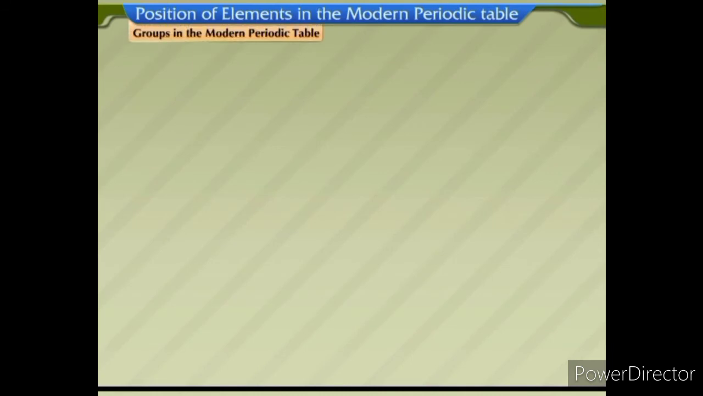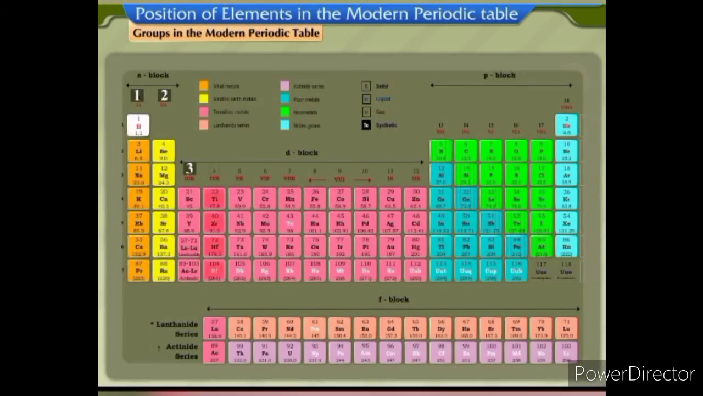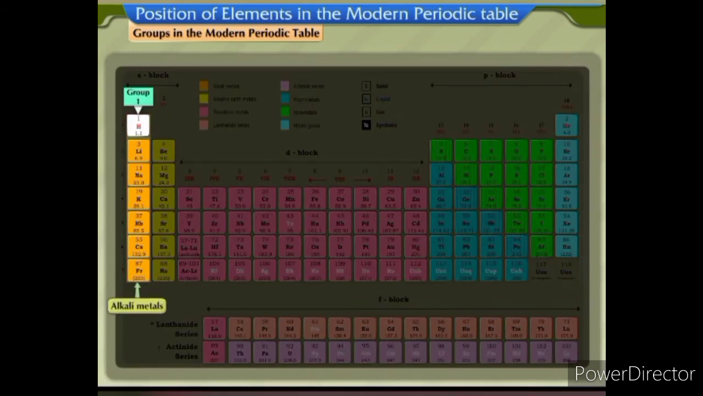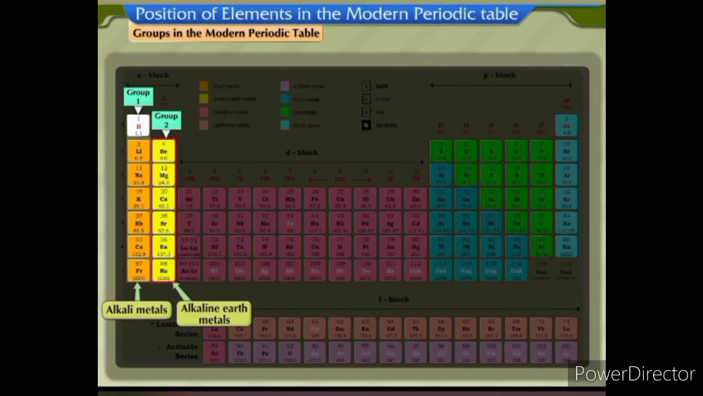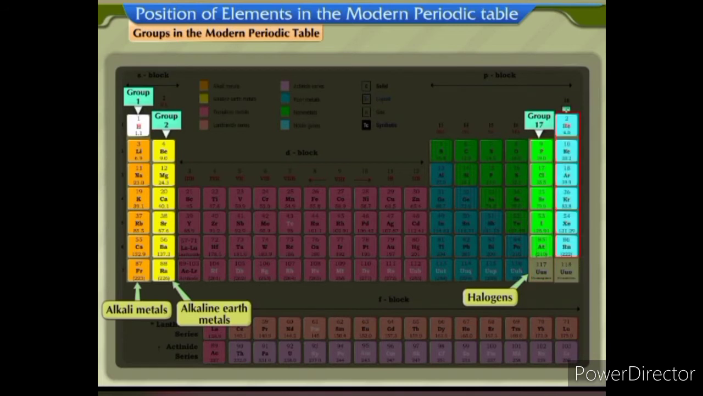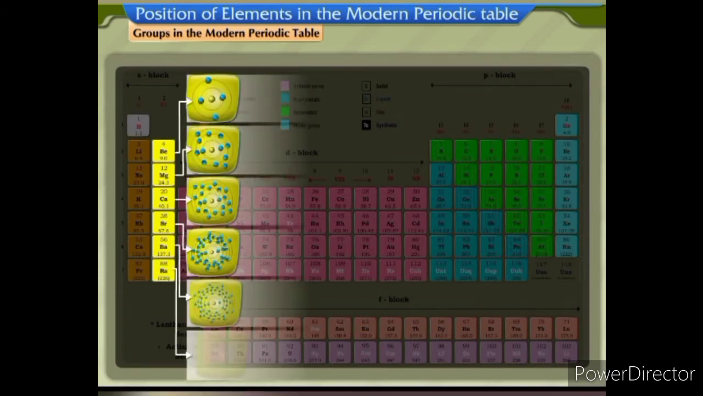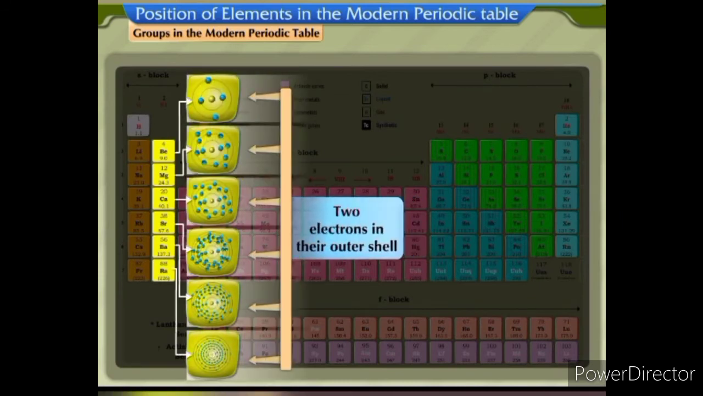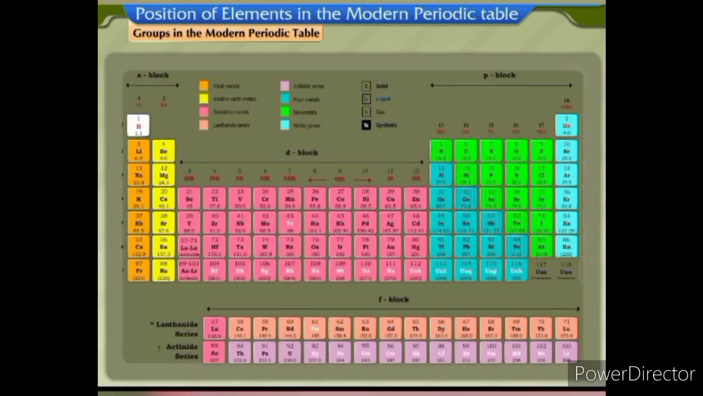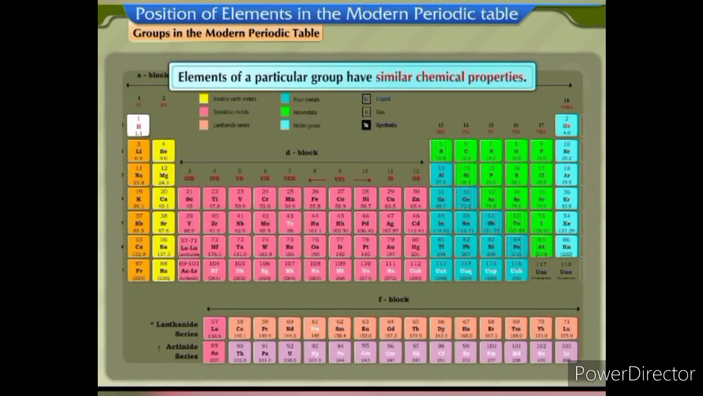Groups in the modern periodic table. There are 18 groups in the modern periodic table. They are numbered from 1 to 18. Group 1 contains alkali metals. Group 2 contains alkaline earth metals. Group 17 contains halogens, and Group 18 contains noble gases. All the elements in a group have the same number of electrons in their outer shell. That is why elements of a particular group have similar chemical properties.